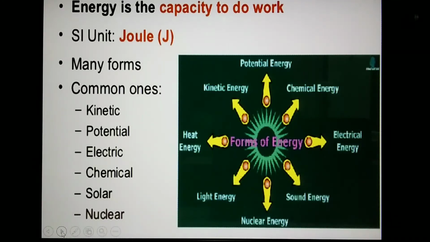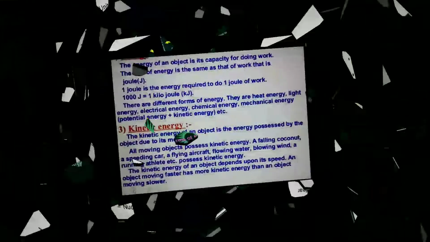Coming to the definition of energy, it is the capacity of doing work by a body, and its unit is joule. When we say that the energy of a body is 1 joule, that means this body has the capacity to do 1 joule of work. The various forms of energy are heat energy, that is thermal energy, chemical energy, sound energy, electrical energy, nuclear energy, solar energy, kinetic energy, and potential energy.